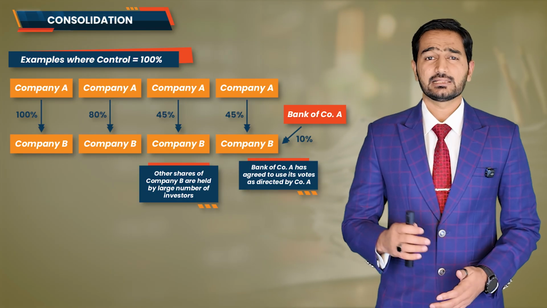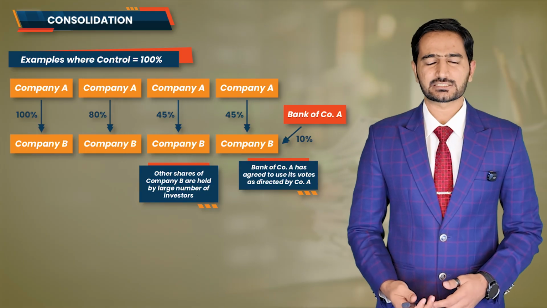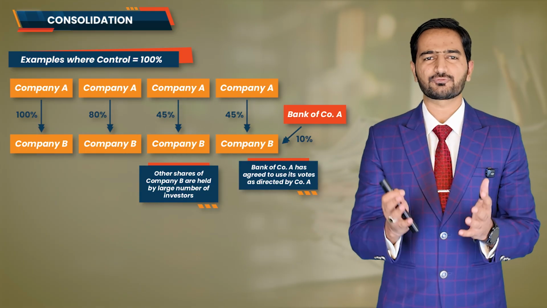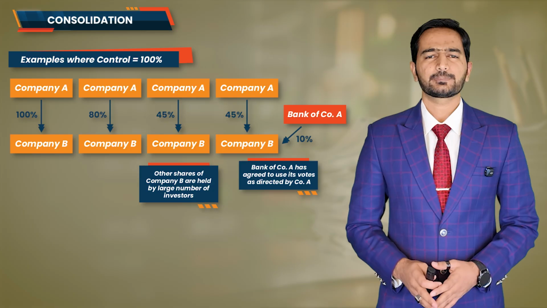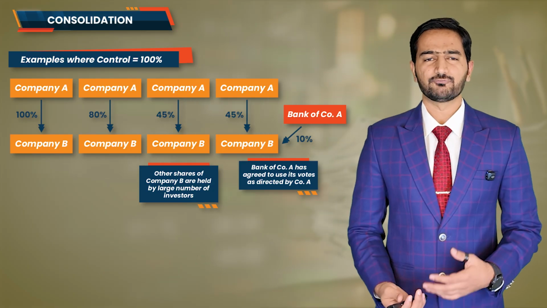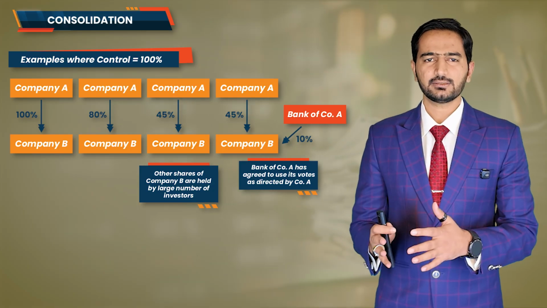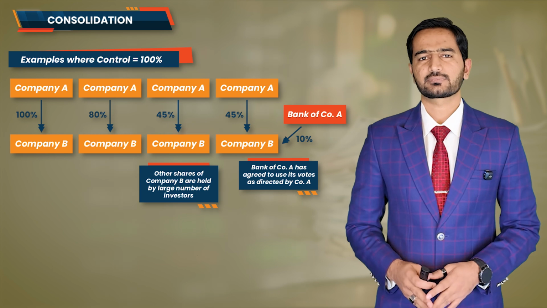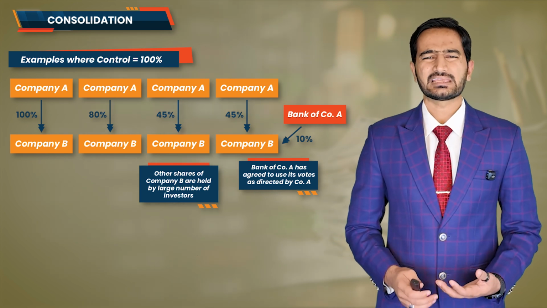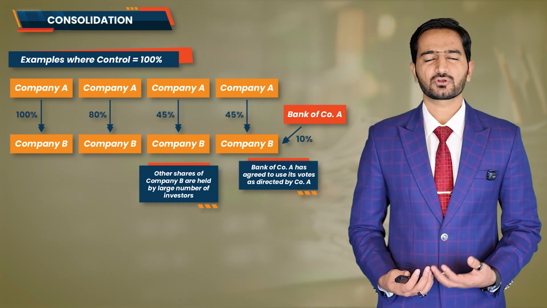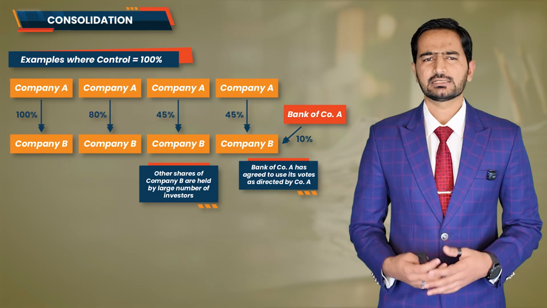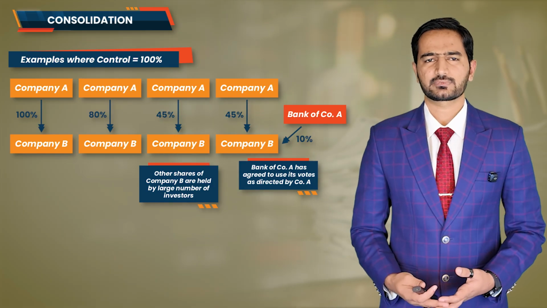Alright my friends, let's now go through a few more examples to better understand the concept of a group. Now, in the definition of the group, we said a parent and its subsidiaries. These subsidiaries, by the way, can be either direct subsidiaries or indirect subsidiaries. Let's take an example to explain this.